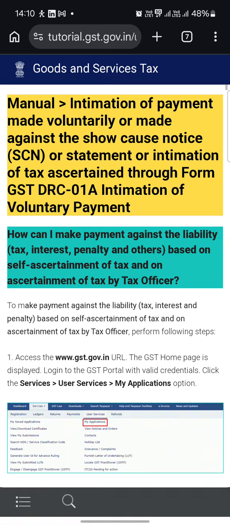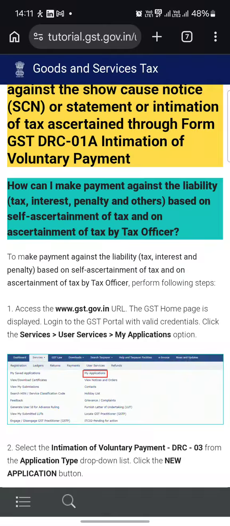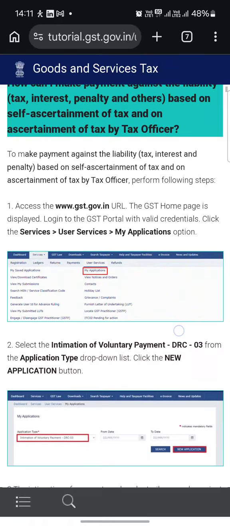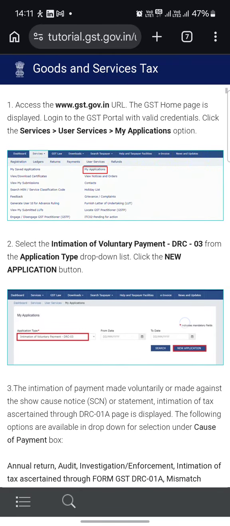Intimation of payment made voluntarily or made against the notice or statement of intimation of tax ascertained through form GST DRC-01A, intimation of voluntary payment. How can I make the payment against the liability based on the self-ascertainment of tax or ascertainment of tax by the officer? To make the payment against that liability, tax, interest and penalty based on the self-assessment of tax or assessment of tax by the tax officer, follow these steps.